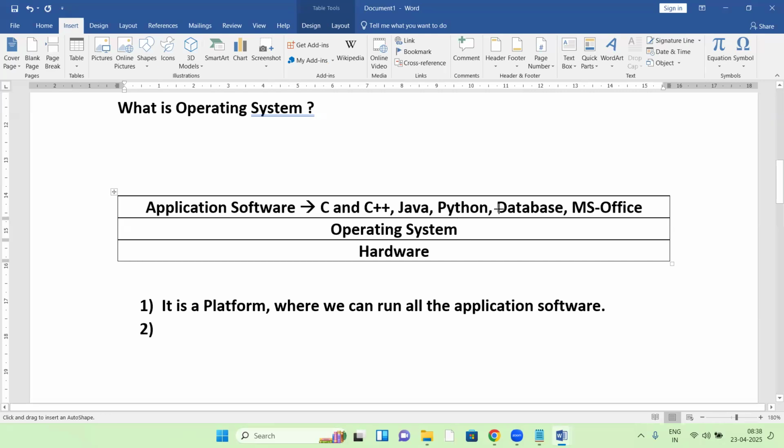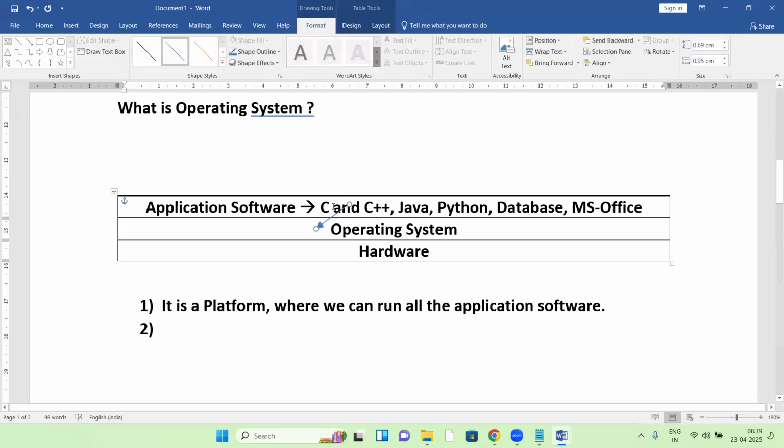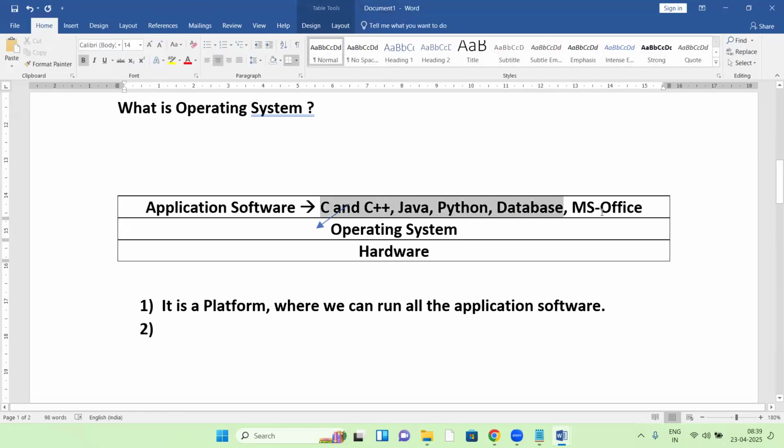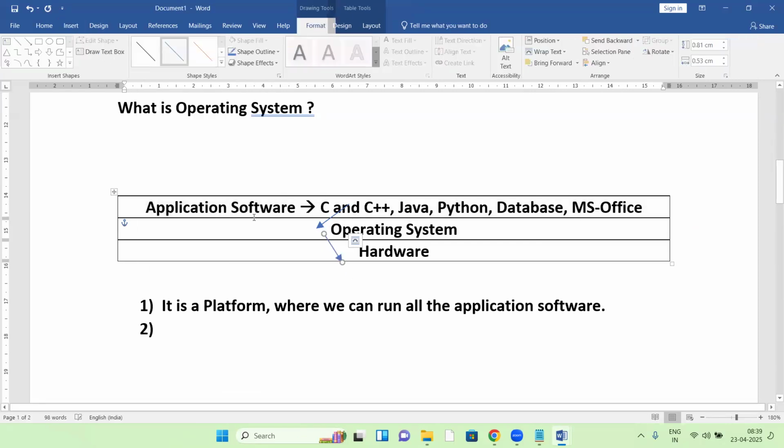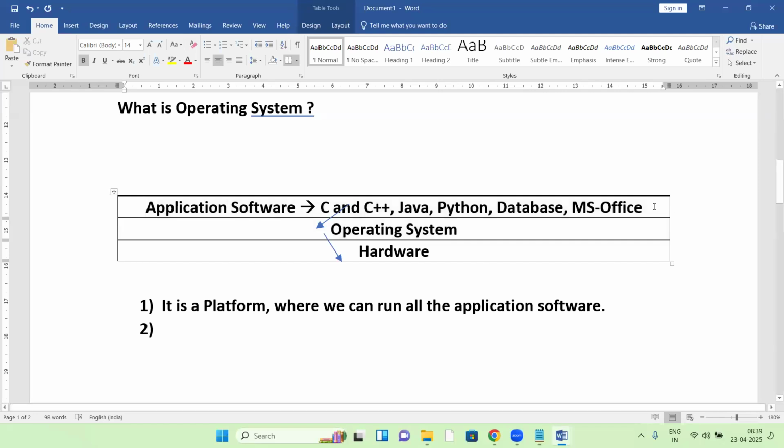The output of all these programs is first of all delivered to the OS, and after that, finally, delivered to the output device.